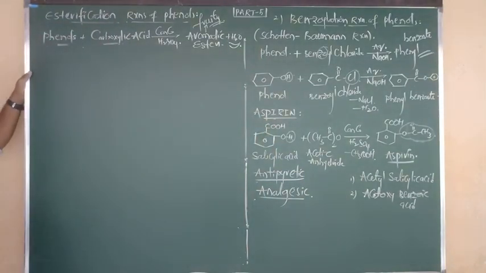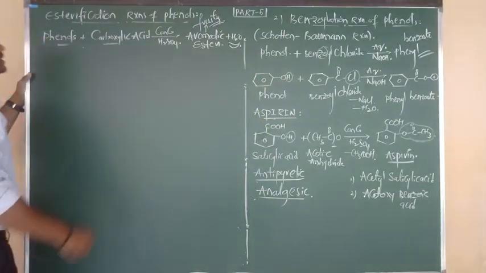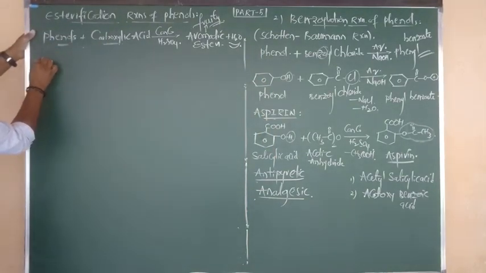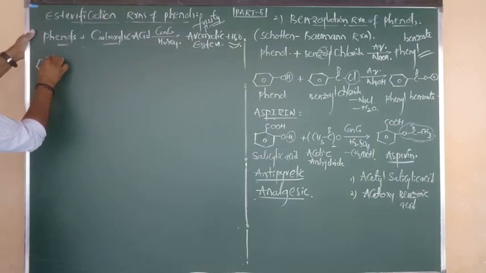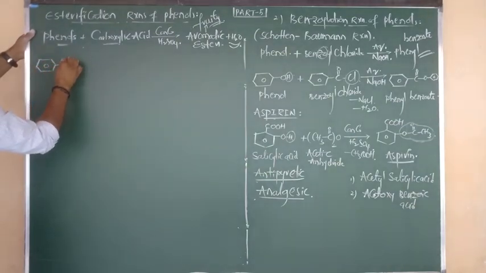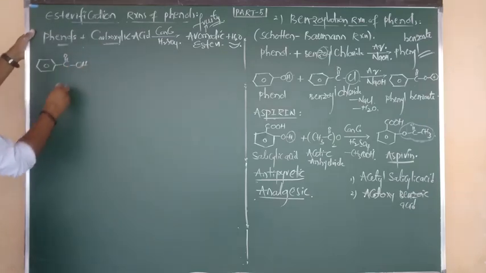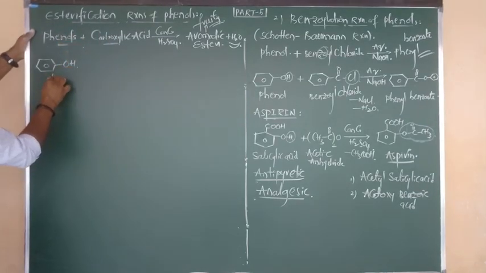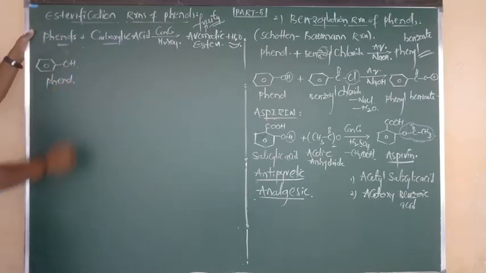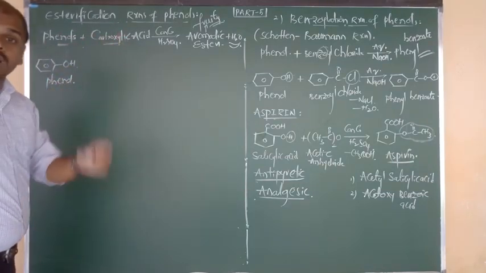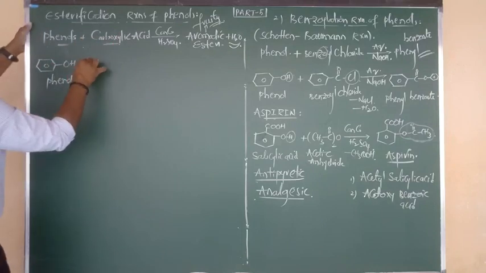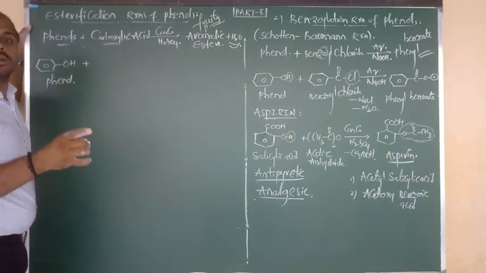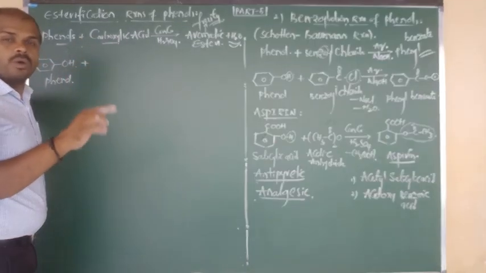Okay, now we are going to discuss the reaction. Phenol, what is the formula of phenol? Benzene bonded directly to OH. So this compound is nothing but phenol. It reacts with what? Carboxylic acids, R bond C double bond O OH.